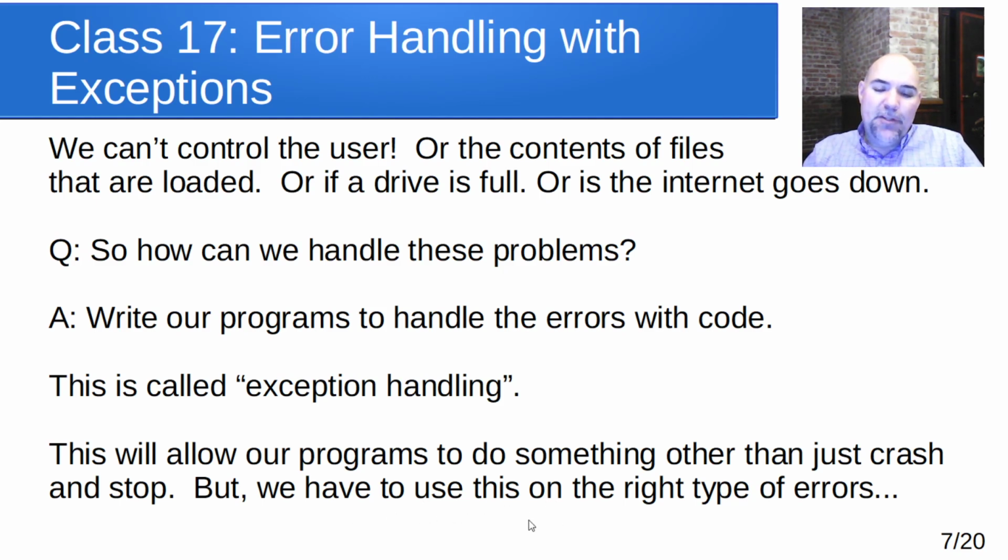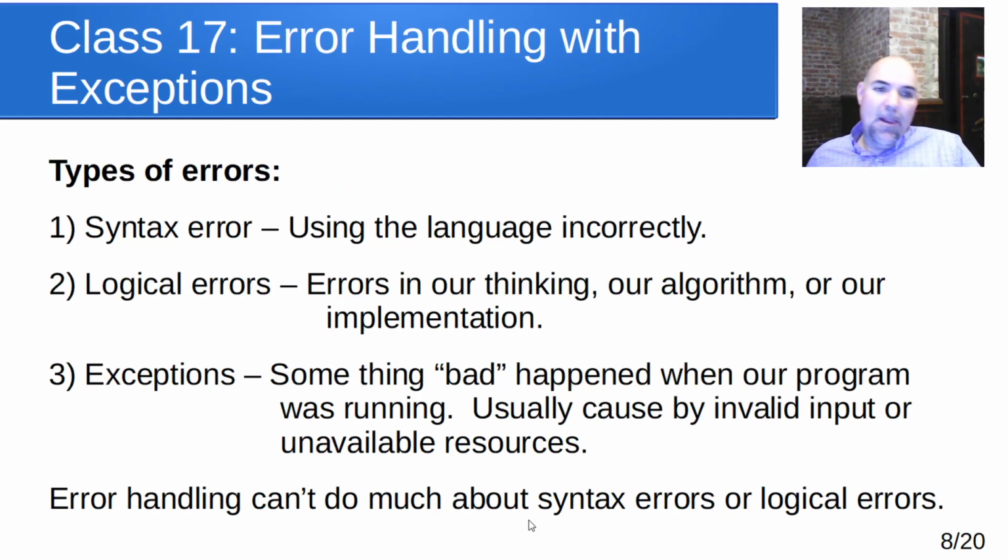Now, you have to use it on the right kind of errors, though. All right, so here's a categorization of different types of errors for programming. There's syntax errors, and that's like using the language incorrectly. Like you forget to put a colon at the end of the line with an if statement, or you leave off a double quote, or you have a mismatched set of parentheses, or you use a single equal in a comparison where you meant to use a double equal or something like that. So that's a syntax error.